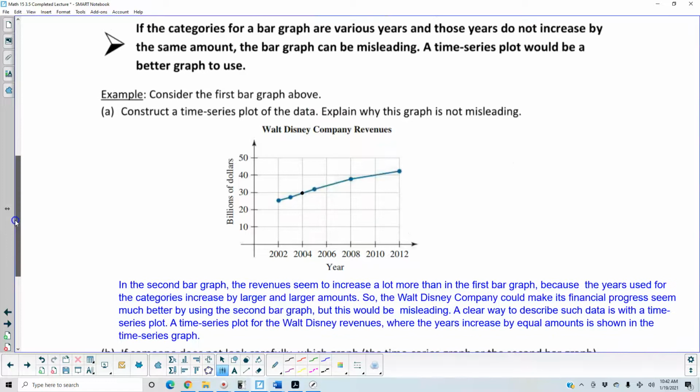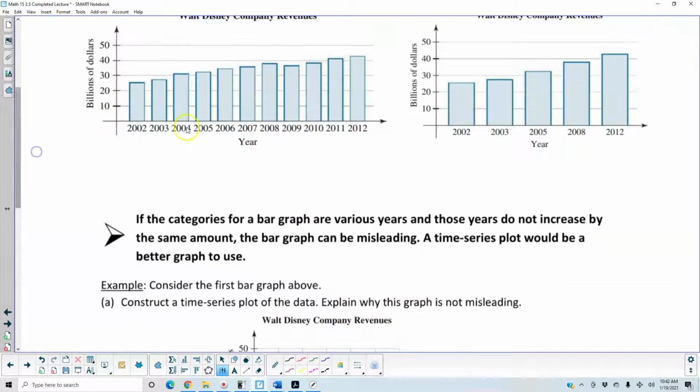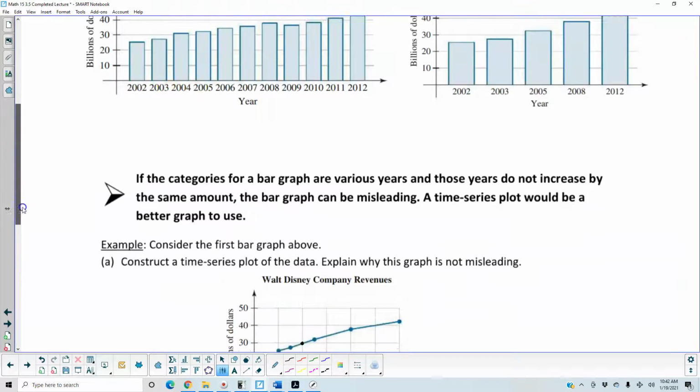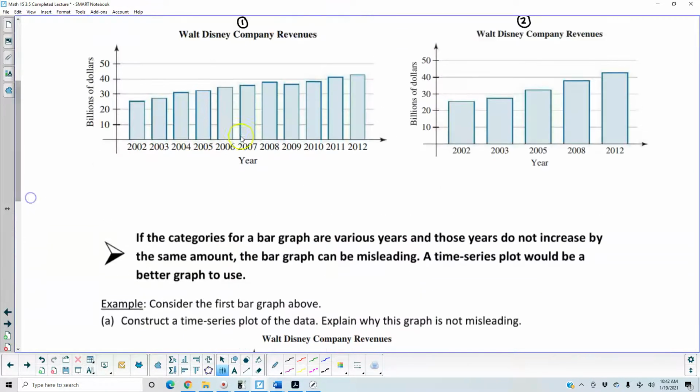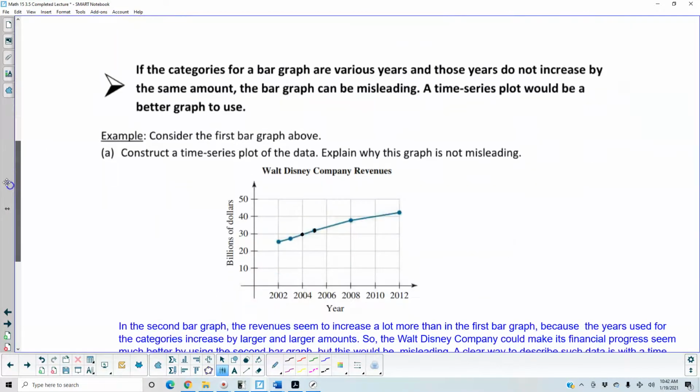If we take a look at 2005 from our graph up here, it's a little bit above 30. So there is our 2005. In 2006, we can see it's a little bit above 30, right below 30.5.